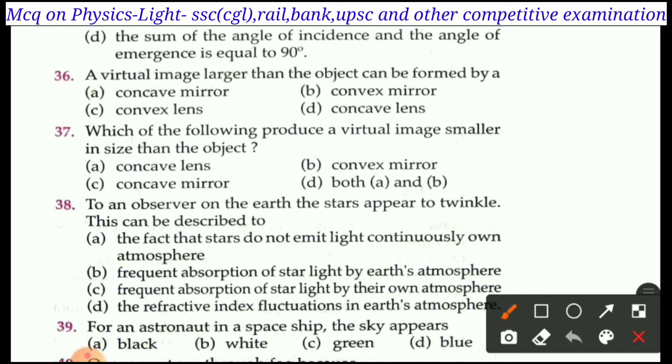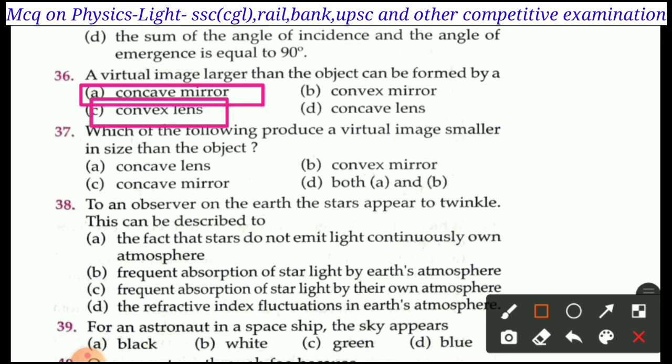Here the question also has a mistake because it has two correct options. A virtual image larger than the object is formed by A, concave mirror, and C, convex lens.